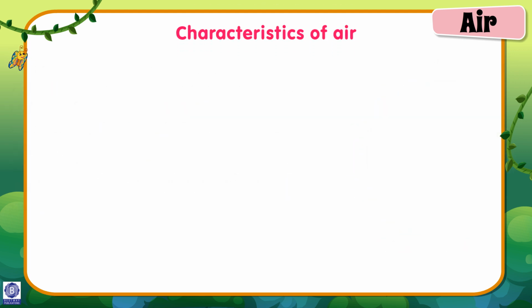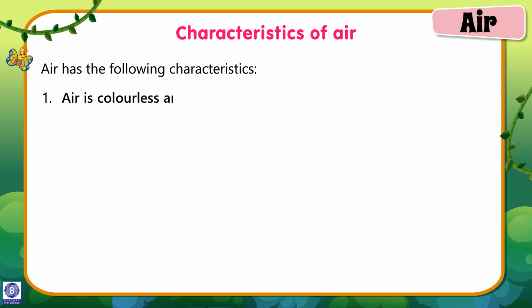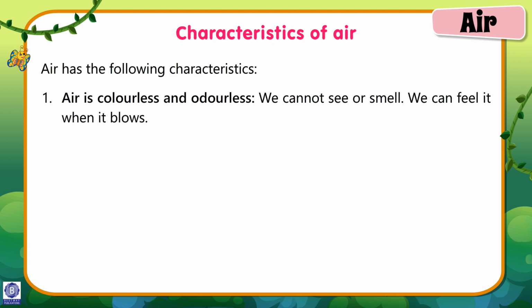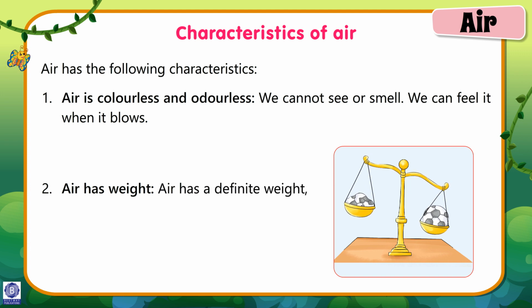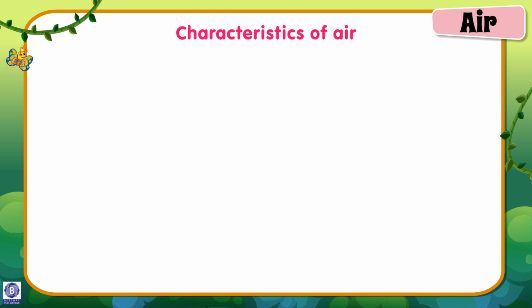Characteristics of air. Air has the following characteristics. Number 1. Air is colorless and odorless. We cannot see or smell it. We can feel it when it blows. Number 2. Air has weight. Air has a definite weight, though it is invisible.